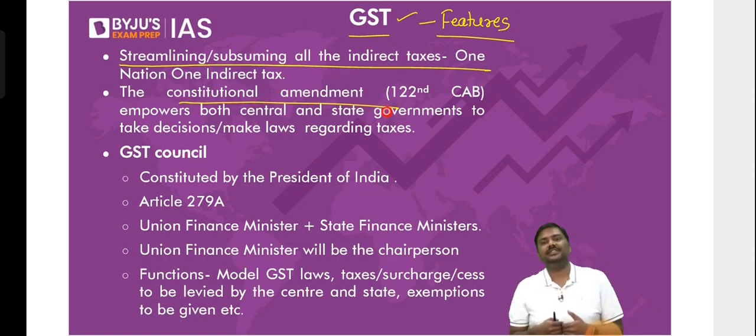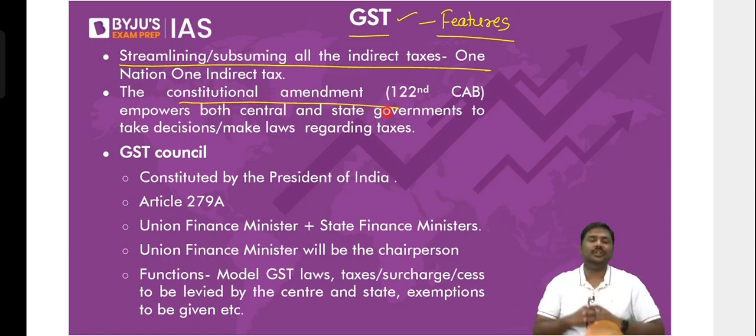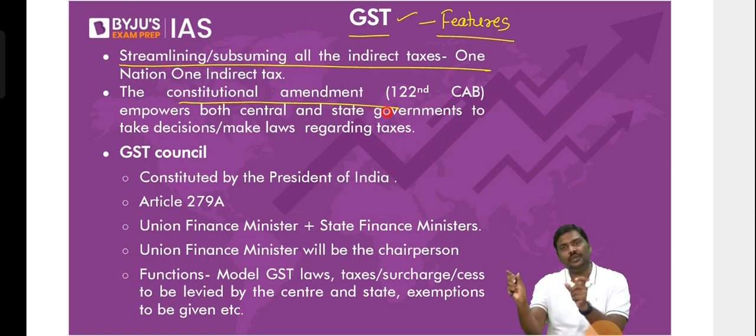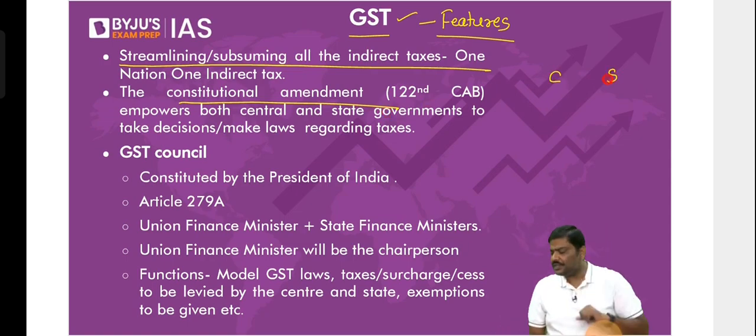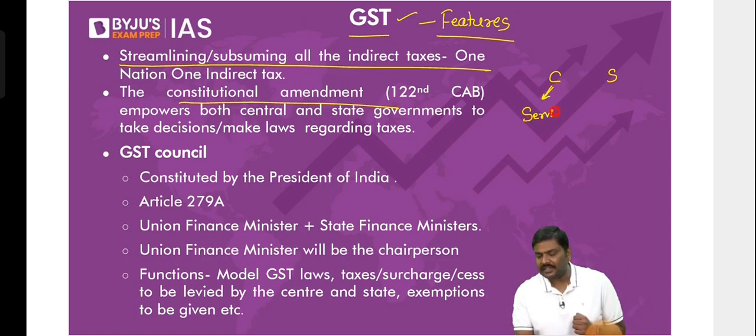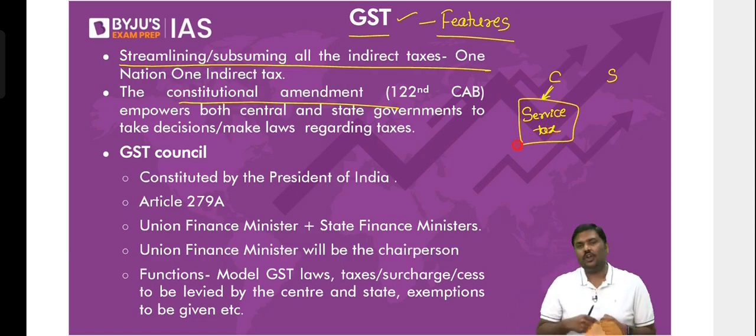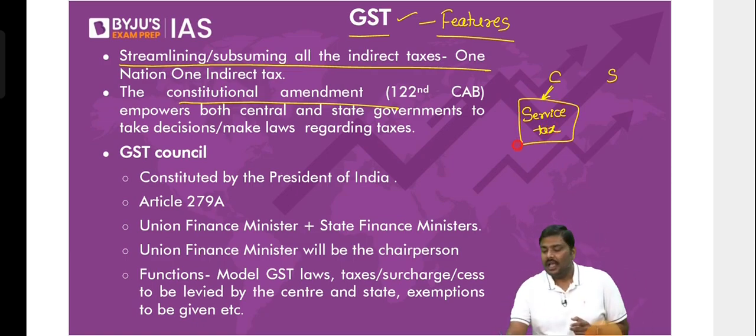Second, to implement GST, we made an amendment in the Constitution of India. What do you mean by amendment? Change in the Constitution of India. What was the reason here? Simple. Here is the central government, here is the state government. As per the Constitution of India, the central government is supposed to impose and collect the service tax. And what about the state taxes? States are given the right to impose and collect VAT.